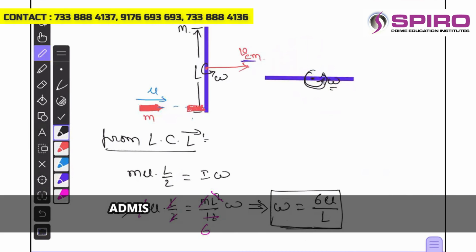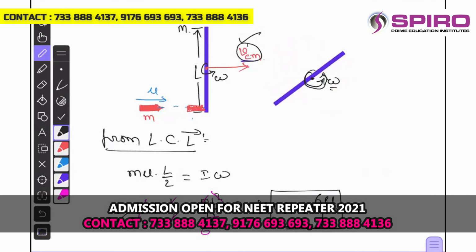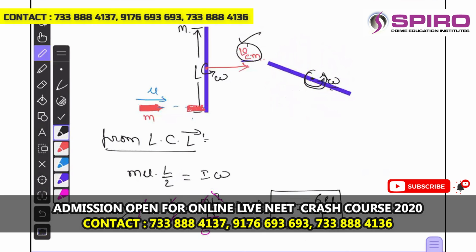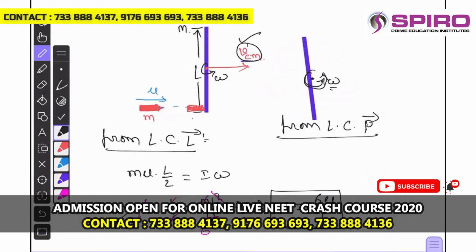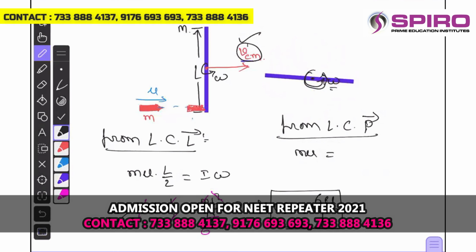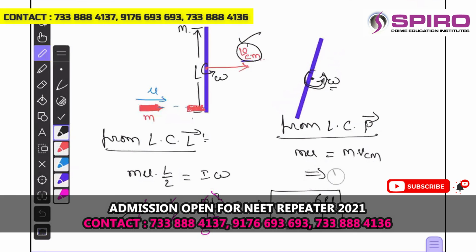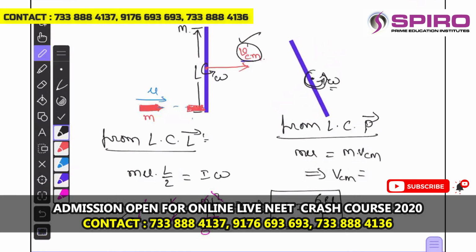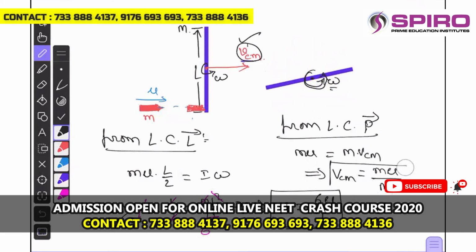Now we are supposed to find the translational velocity after the collision. How do you find translational velocity? Apply the conservation of linear momentum. The momentum before collision is mu. After collision, it will be capital M into V_CM. So the velocity of the center of mass after the collision is given by mu divided by capital M. These are the results.